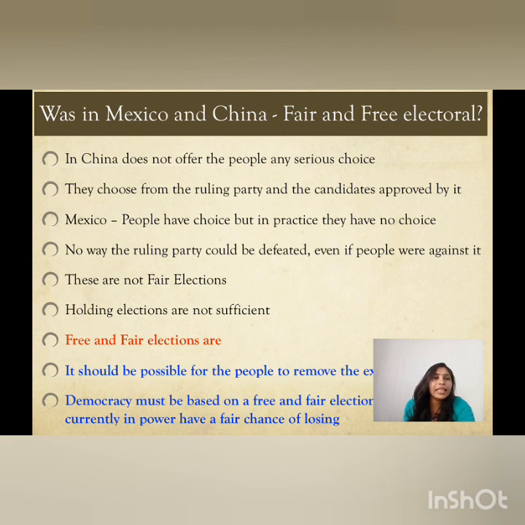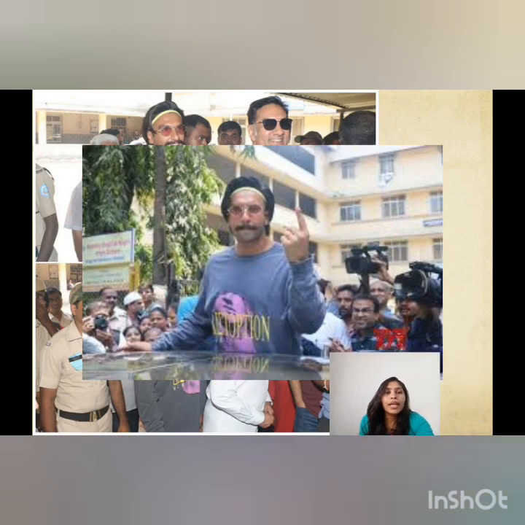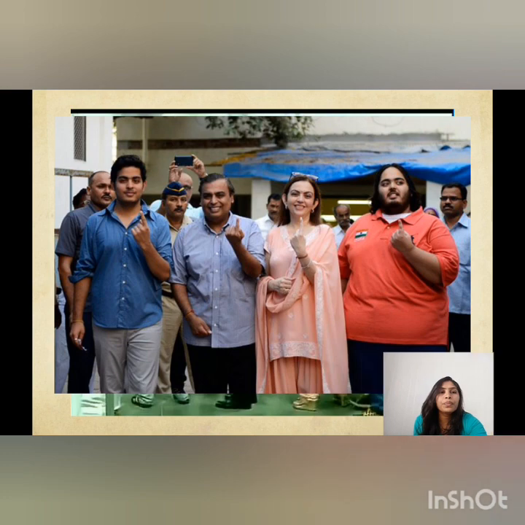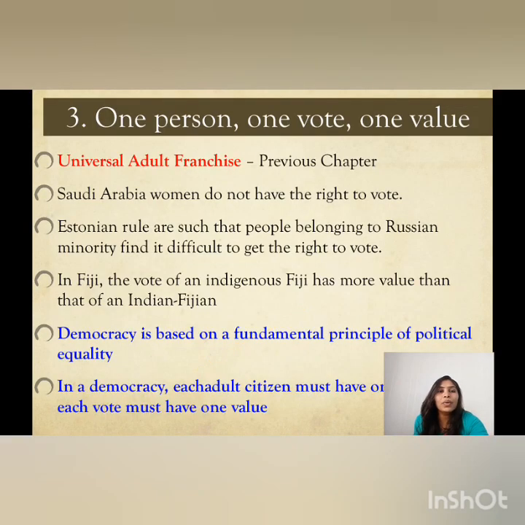We have understood regarding China and Mexico. Now students, we need to know about our country. In our country, we do have free and fair electoral competition. Now the third feature: one person, one vote, one value. When we are following democracy, it is necessary that everyone should get equality in decision making. So we have understood about universal adult franchise. Over here it says that each and every person should get an equal chance in the electoral competition.